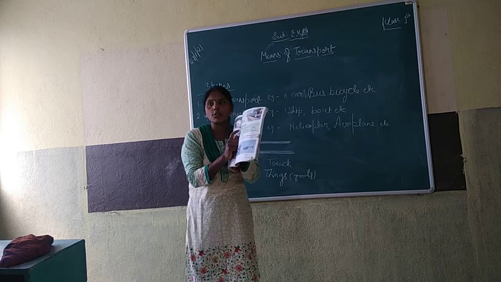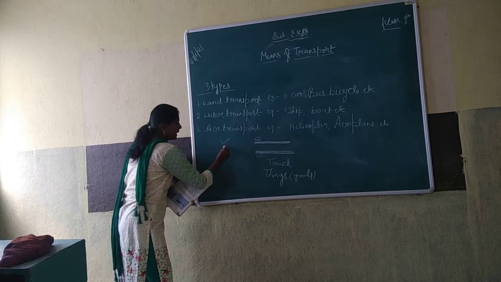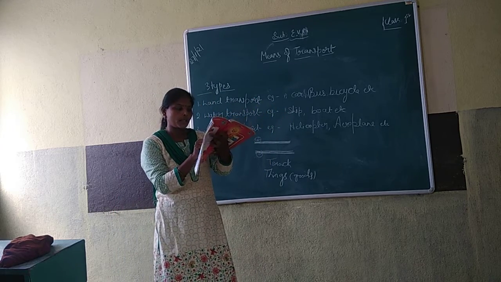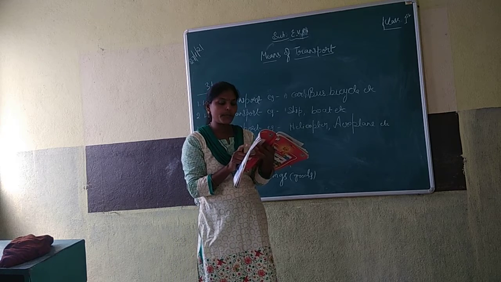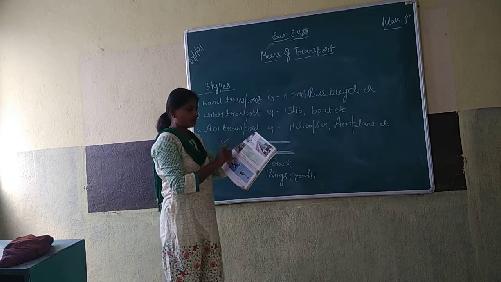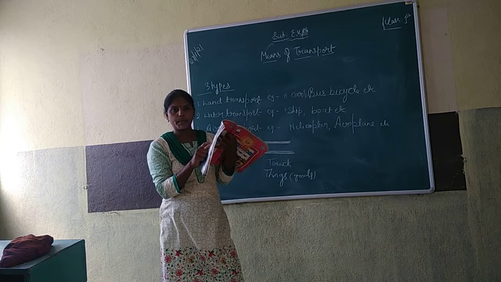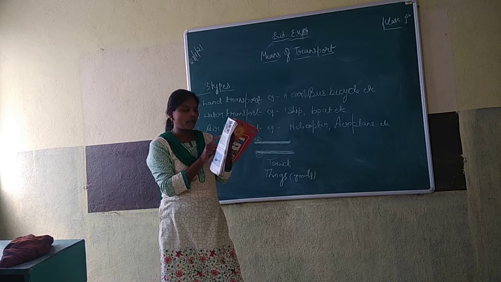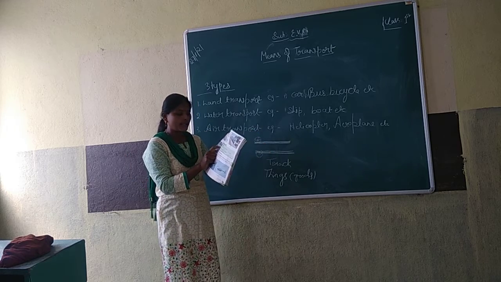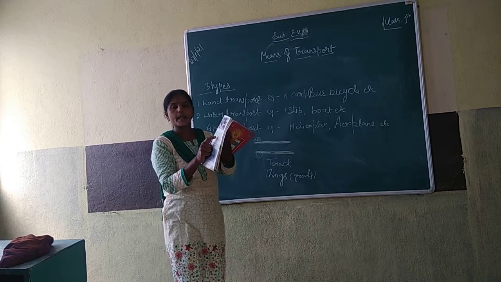Okay. Multiple choice questions are there. See here. If you give the correct answer, tick like this. If wrong answer, mark like this. Understood? See here. First one I am going to read. Which of the following is a means of land transport? Three options are given. Option A bus, option B boat, option C aeroplane.